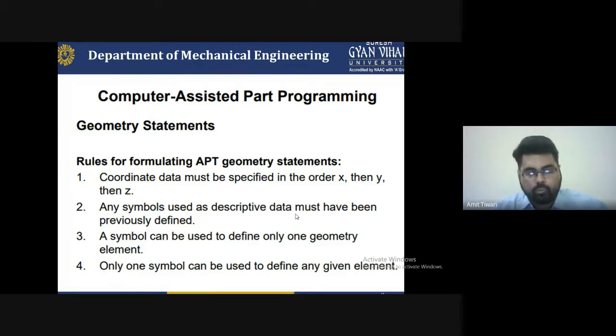With the help of the symbol you will create an image or write a program for that particular operation, and it will be executed by combined decisions made by the computer processing unit. These are the rules for formulating the APT geometry statement, which is very tough, and it will be operated by two or three committee members to finalize